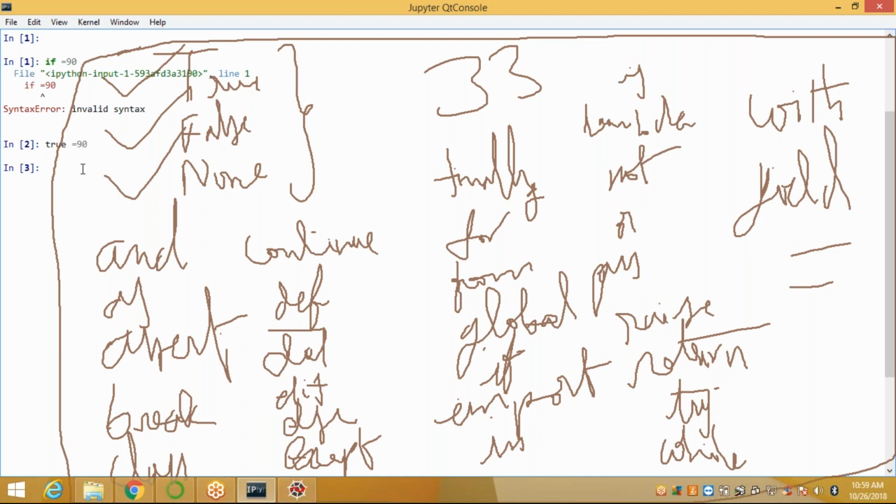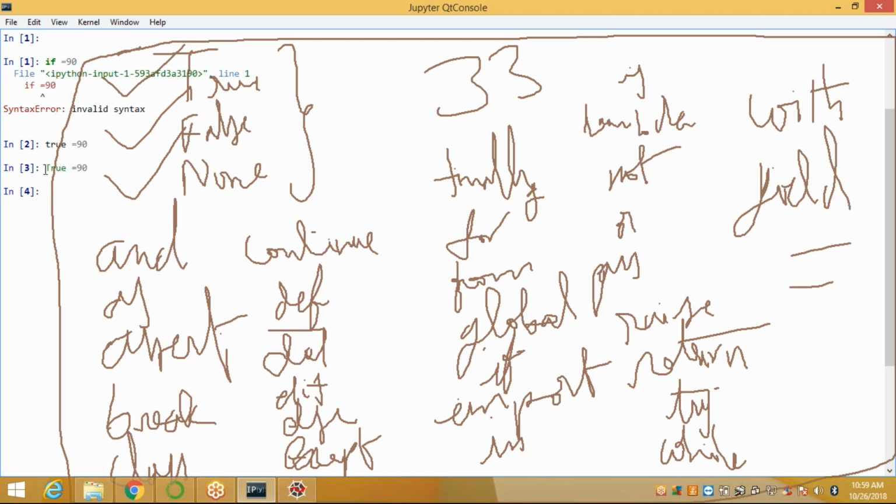Why? Because the true keyword has a capital T, but I'm not using a capital T here. That's why it treats it as an identifier or a variable. Suppose I give it like this, we will get an error.